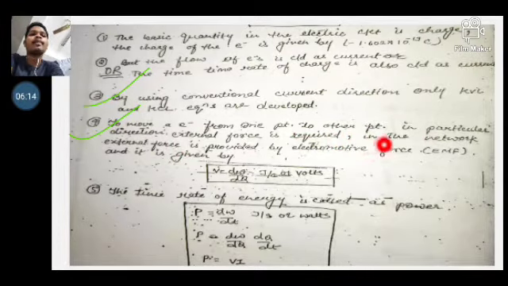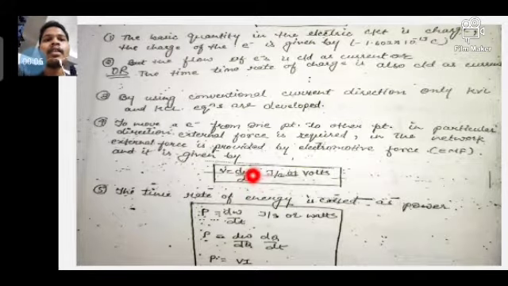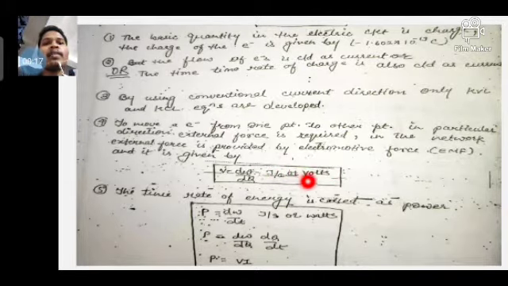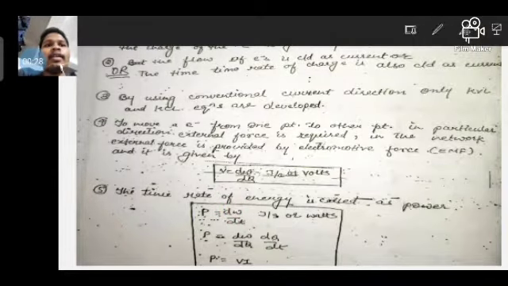And the fourth point is, to move an electron from one point to another in a particular direction, an external force is required. In a network, the external force is produced by the electromotive force, and it is given by V is equal to dW by dq. So this is your potential difference: work done divided by charge. Work done is measured in joule, charge in coulomb, and voltage in volt. The time rate of change of energy is called power. So power is equal to dW divided by dt, work done divided by time, with time in seconds and work done in joules.